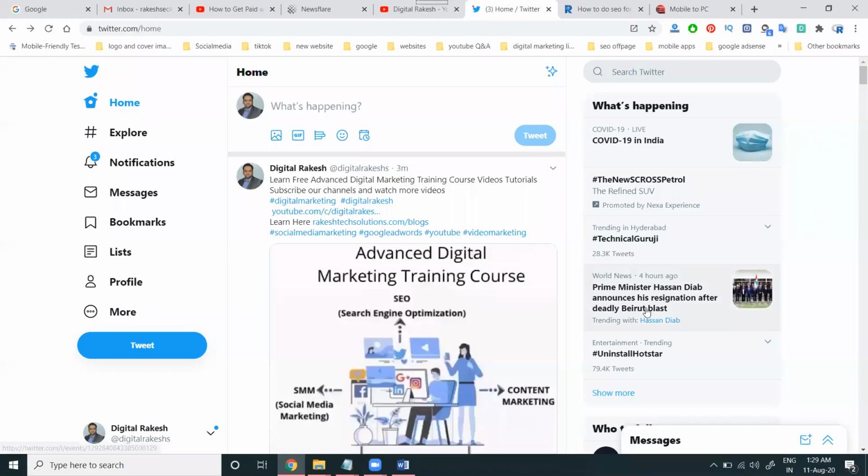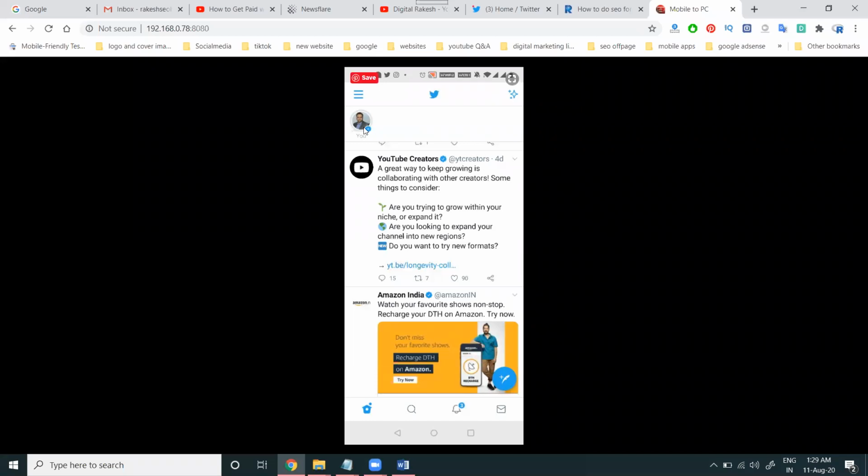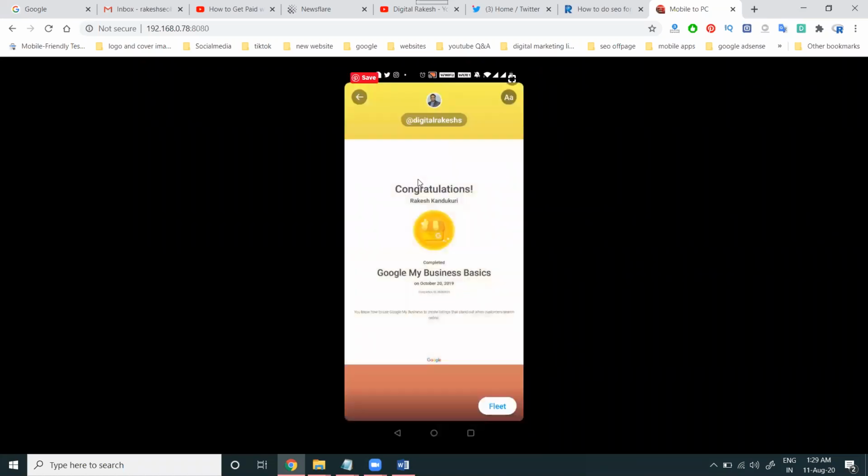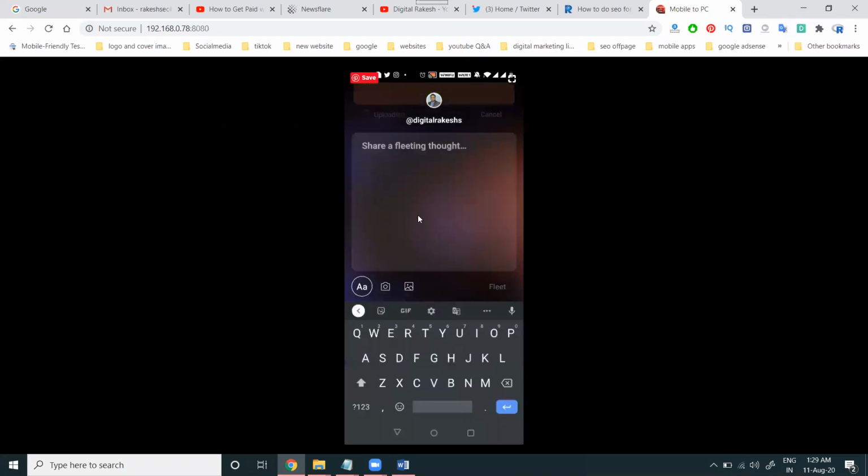So yes, one more update is coming to the mobile application. The story update will be here. Just one click here. Here we can write text or we can go download here. So what are the options that will be there? We can click for fleet. This option will be here.